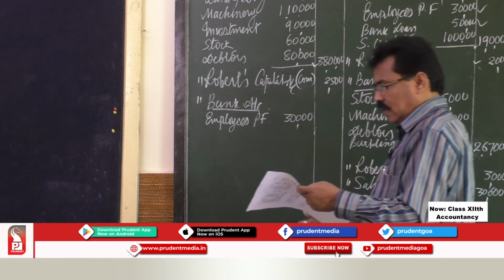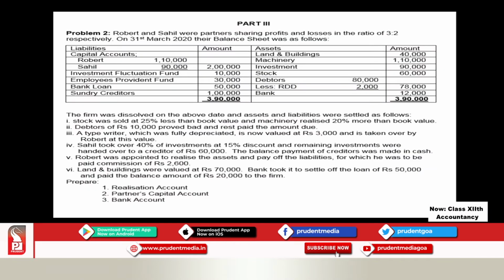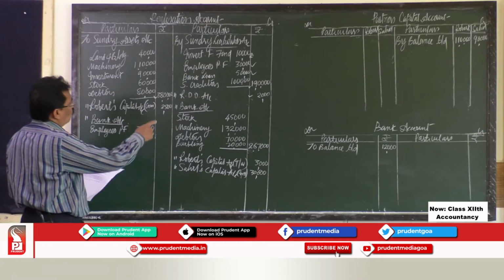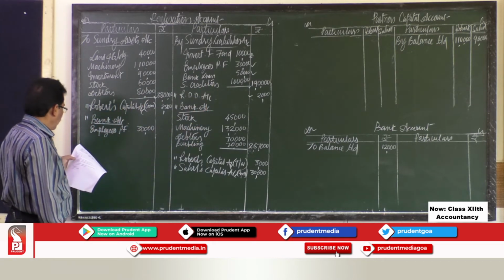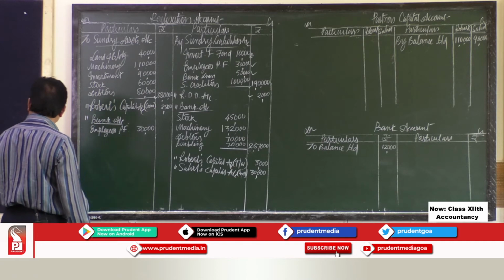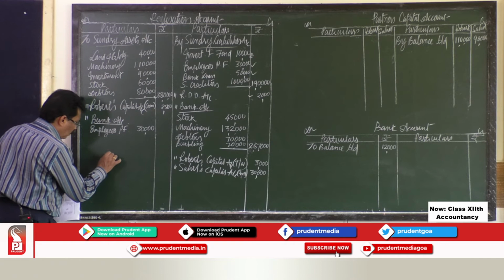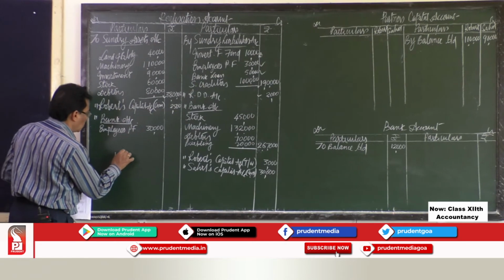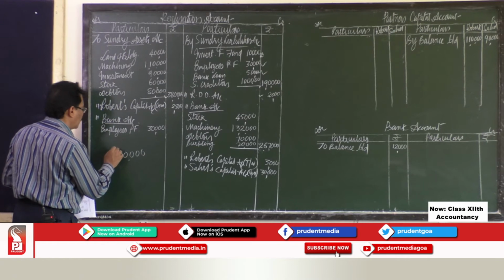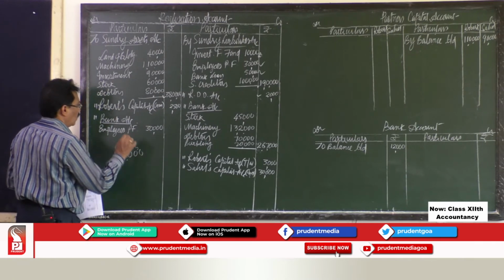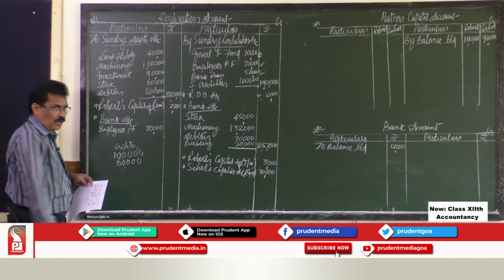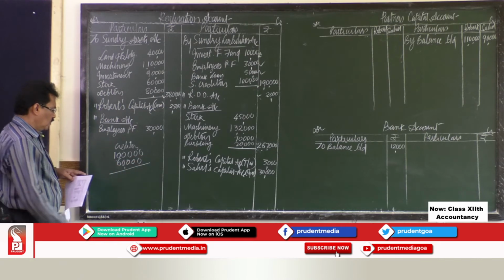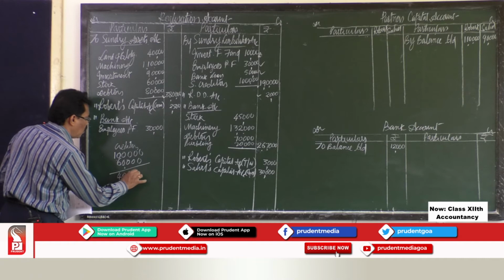Now sundry creditors. Now what about sundry creditors? He says the balance payment of credit was made in cash. Actually, we are supposed to pay creditors rupees 1 lakh. Out of that 1 lakh, they took the investment of rupees 60,000. This was the total amount due to creditors. So they took investment worth rupees 60,000 in part settlement. So whatever the amount is remaining, this amount is paid in cash.